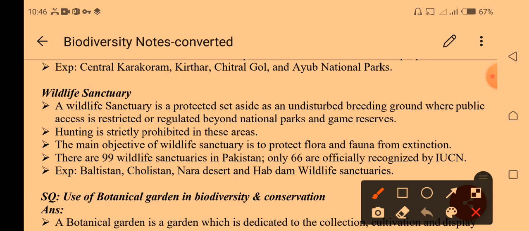There are 99 wildlife sanctuaries in Pakistan. 66 are officially recognized by IUCN. Examples include Buzi Pass, Cholistan, Nara Desert and Haleji Lake Wildlife Sanctuary. These are examples of wildlife sanctuaries.